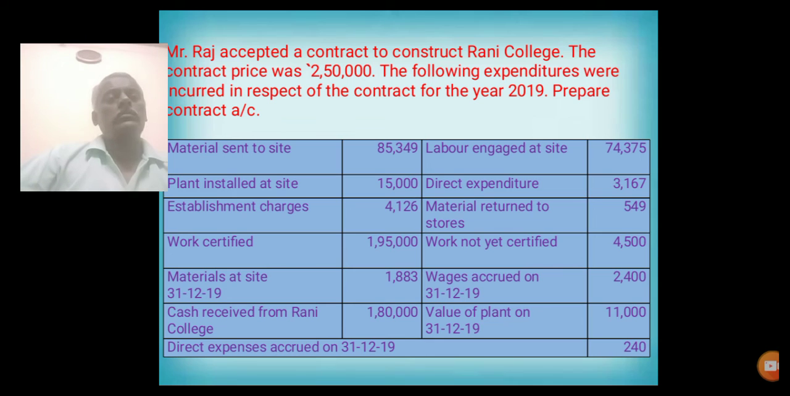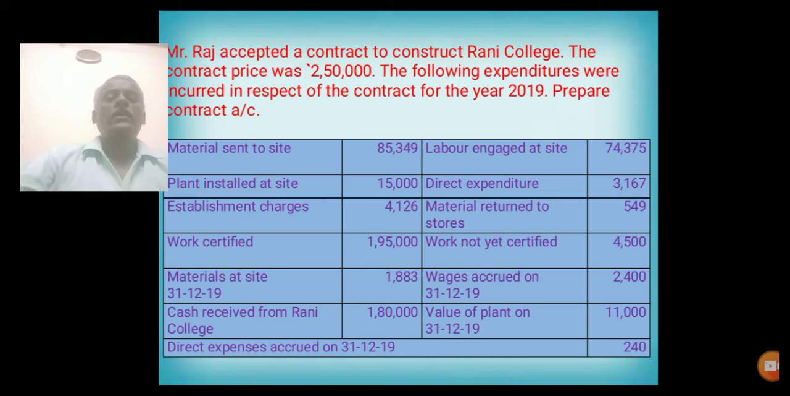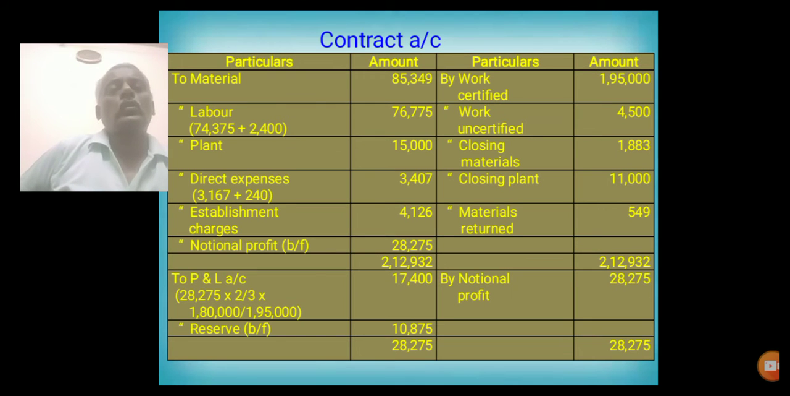Value of plant on 31/12/2019. In this problem, closing value of plant is also given, so we need not calculate any depreciation. This closing value of plant should be entered in credit side of the contract account. Then direct expenses accrued on 31/12/2019 are also added with the direct expenditure amounts. Now we go to see how to solve this problem. Solution for this particular problem.